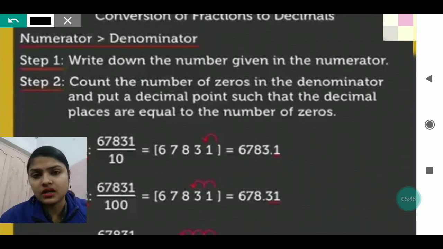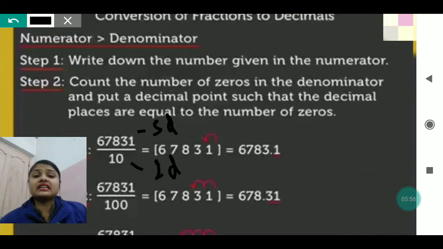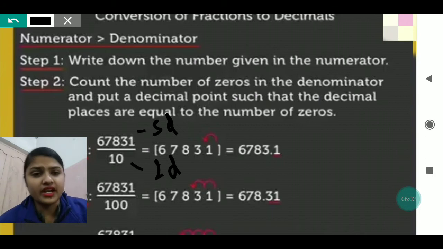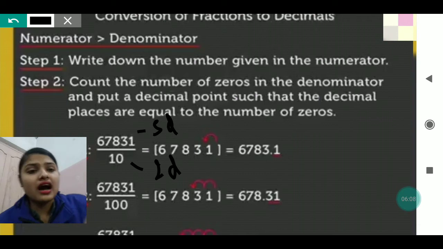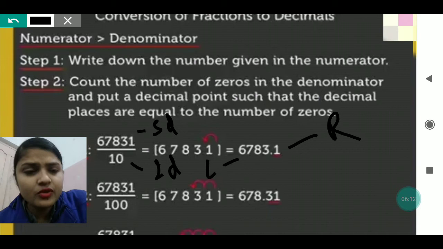How many digits are there in the numerator? In the denominator there is a 2-digit number, and in the numerator there is a 5-digit number. Upside it is a 5-digit number, downside it is a 2-digit number. But the decimal point, how we used to put it, we put according to the number of zeros present in the denominator. So how many zeros are present in the first one? There is 1 zero. So after 1 digit from the right side, this is the right side my dear, and this is the left side. From the right side we will start reading, and after 1 digit we will put the point.